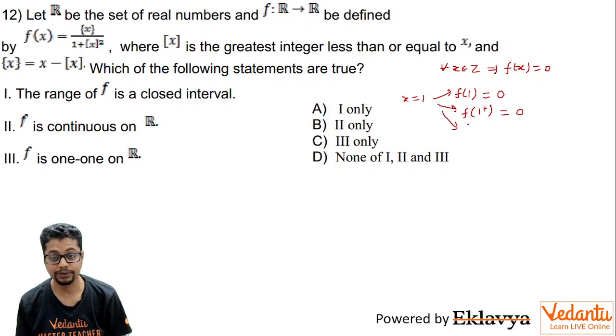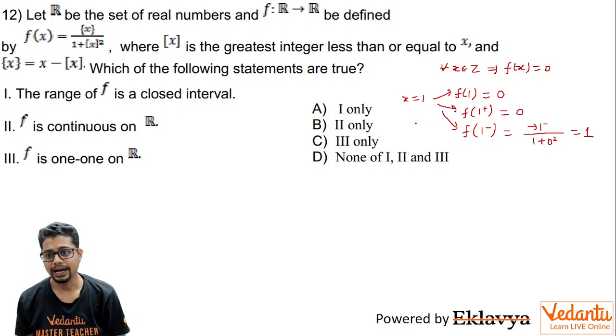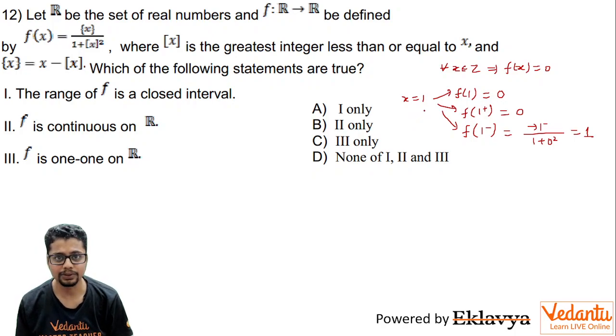So it seems to be going for the continuity case, but let's also see the left hand limit. When x is approaching 1 from the left hand side, the fractional part is approaching 1, of course a little less than 1, and below, [x] is equal to 0. So 1 plus 0 square is 1 only. So that means you can say the limiting value is 1. So f(x) is not even continuous at x equal to 1. That means it is not continuous for all real values of x. So even the second is not correct.